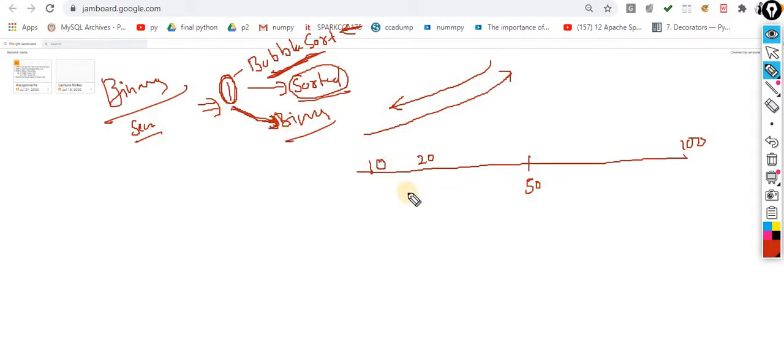Observe this scenario. My question is, what item do you want to search for in the entire data? Let's suppose the user says, sir, I want to search for 75. Now the question is, where should I look for this 75? In linear search, what was the problem? You are supposed to iterate over every item and check whether that item is equal to your searching item or not.